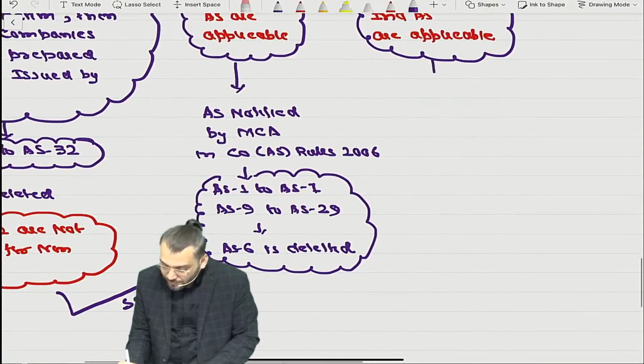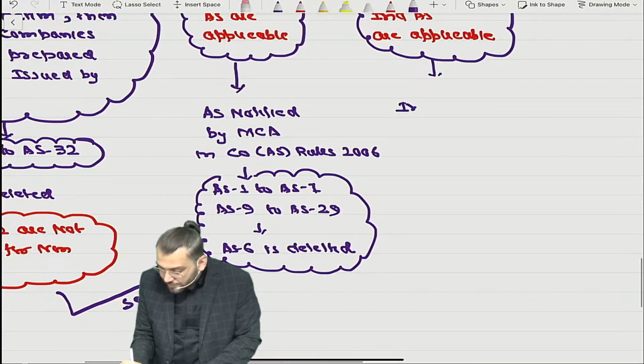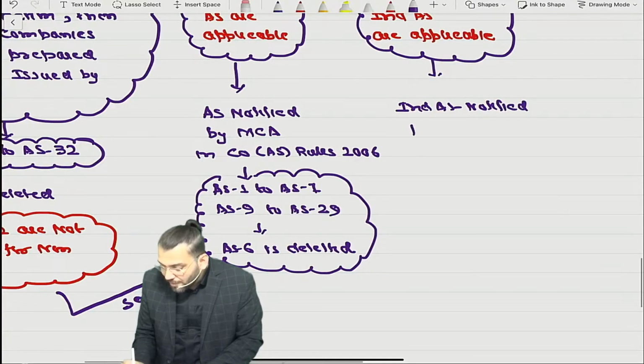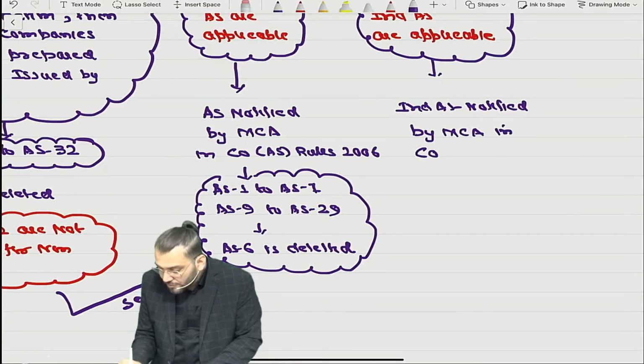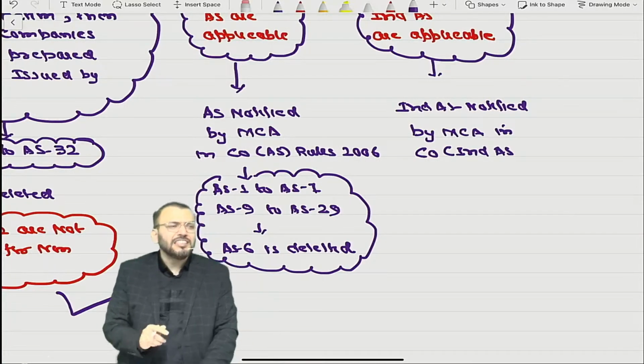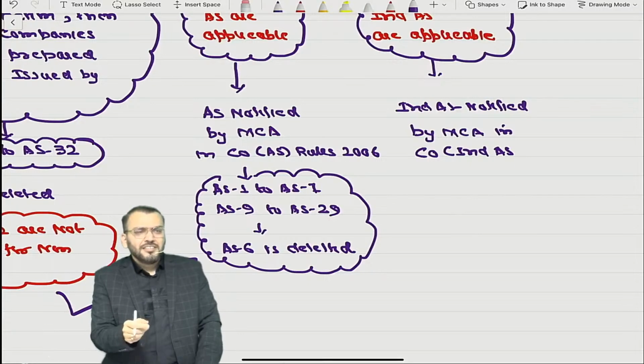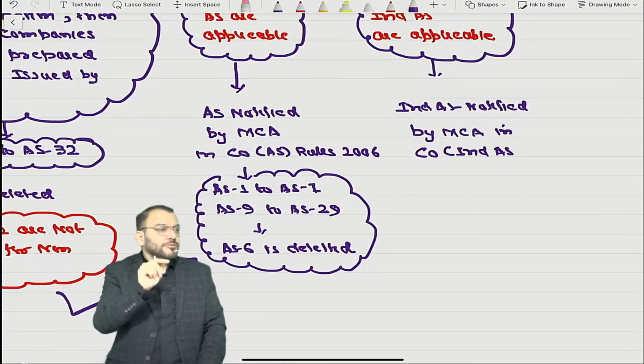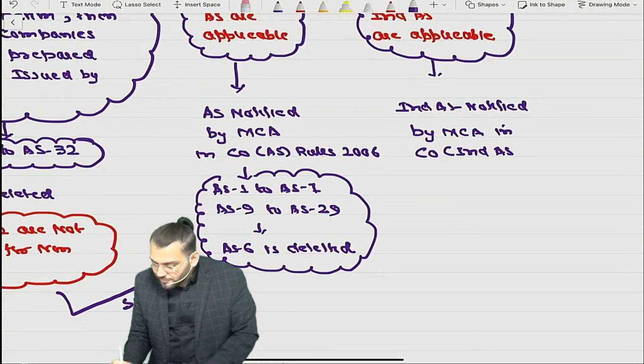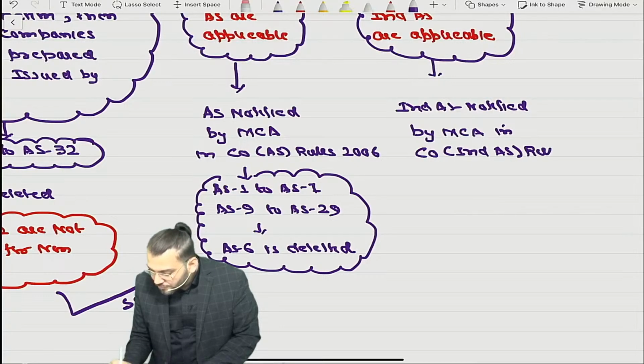Ind AS notified by whom? MCA. Where? In the Companies (Indian Accounting Standards) Rules, 2015. Ind means Indian Accounting Standard. I am writing the short form: Ind AS Rules 2015.